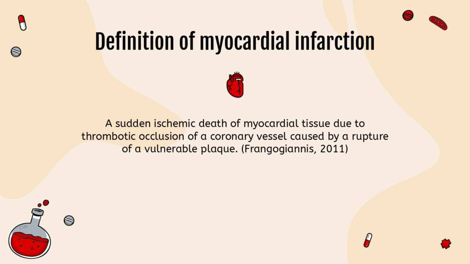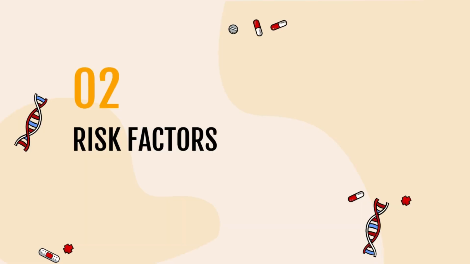Myocardial infarction, according to Franco Giannis in 2011, can be defined as a sudden ischemic death of myocardial tissue due to a thrombotic occlusion of a coronary vessel caused by a rupture of a vulnerable plaque.